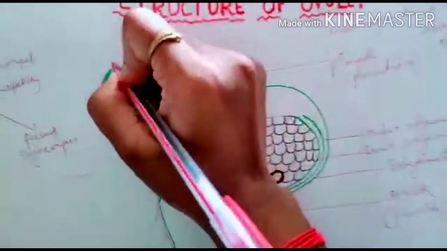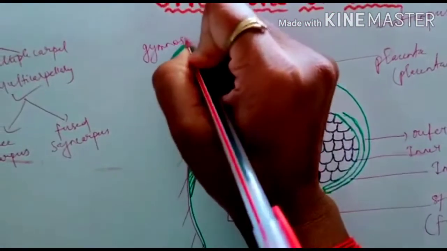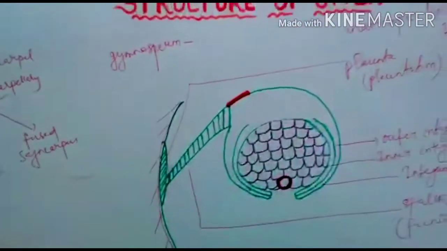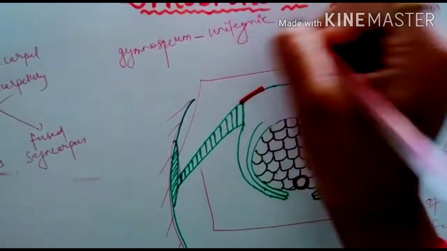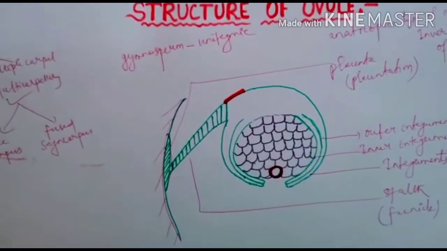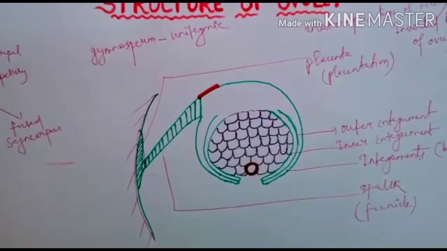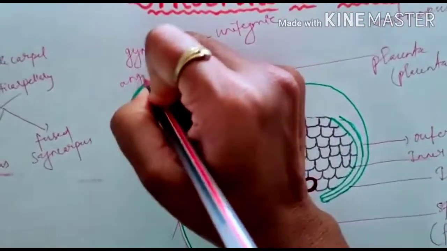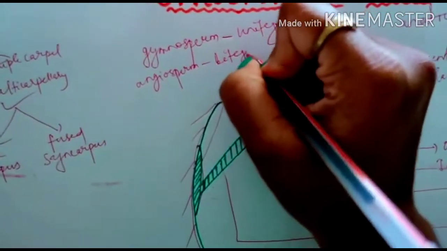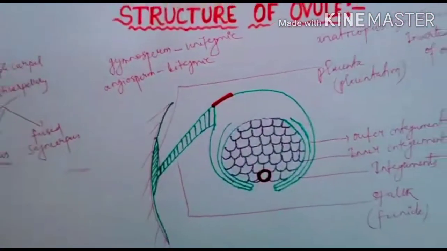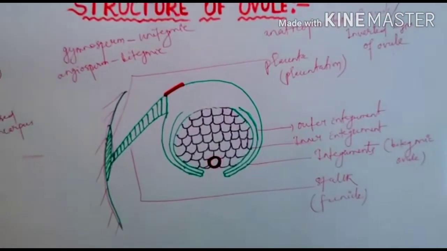In case of gymnosperm, the ovule is unitegmic. That means it contains only one integument. But in case of angiosperm, the ovule is bitegmic. That means it contains two integuments.